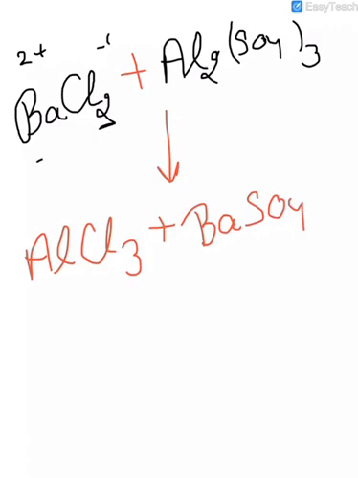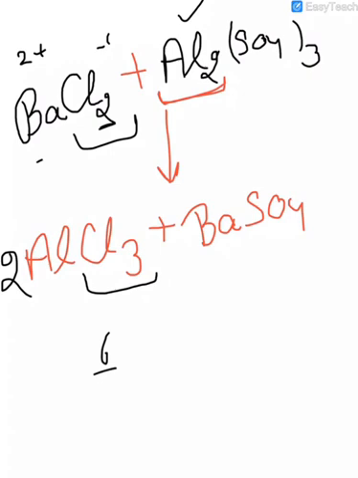Now we have to balance it. So here we have 2 atoms of aluminium and here 1. So we will balance it one by one. If I write 2 here, right, so aluminium is balanced. Now chloride 3, chloride 2. So they will only balance when we place 6 here, right? So we have to rub this 2 here and we have to place it.